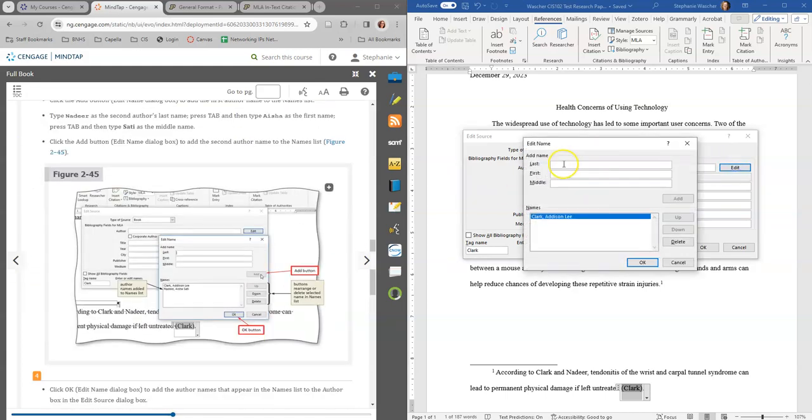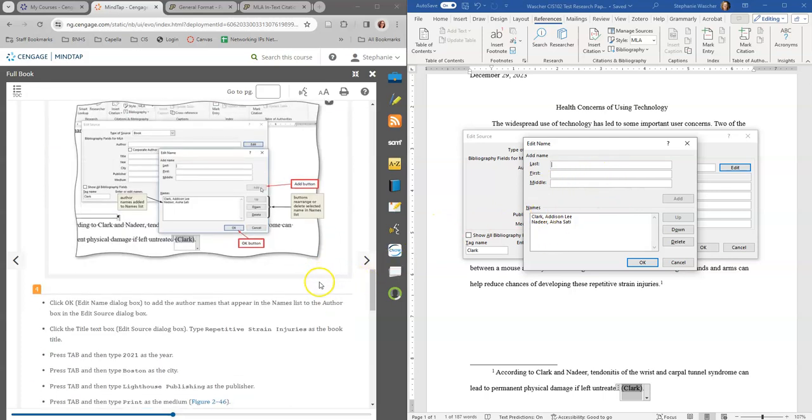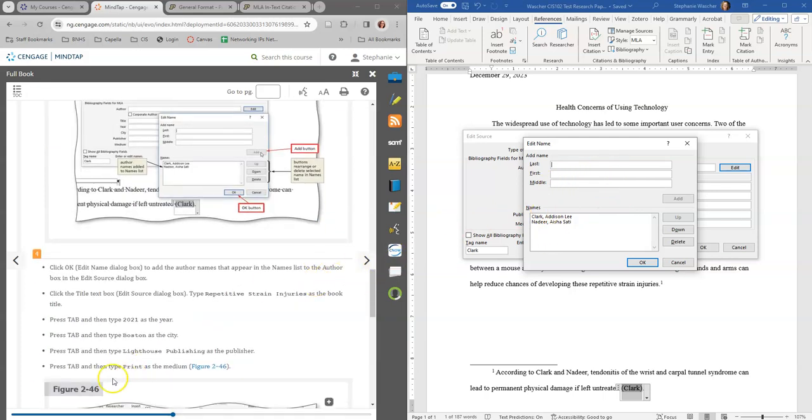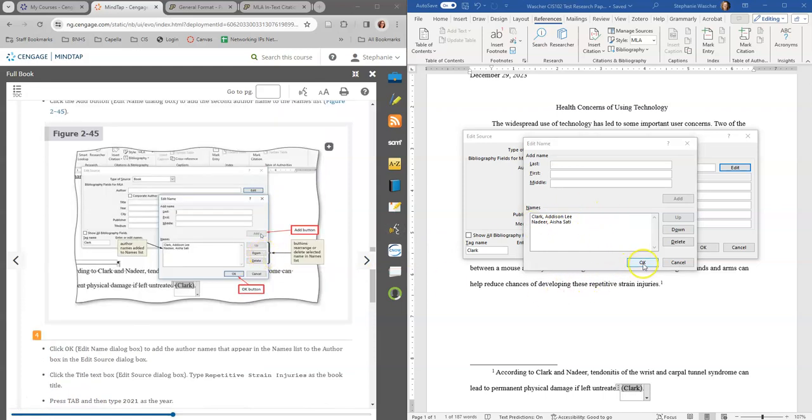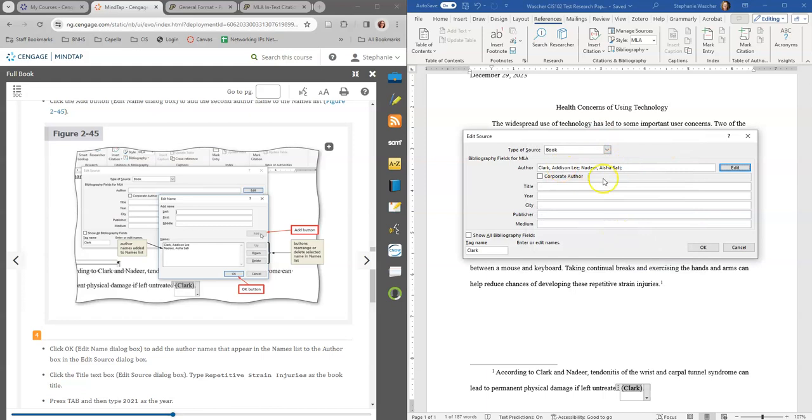So let's go in and do it. It's so tiny. All right, excellent. Right now they're in alphabetical order, and I believe we're going to leave them that way. We just want two, so we're going to click OK, and it'll put them both in here for us.